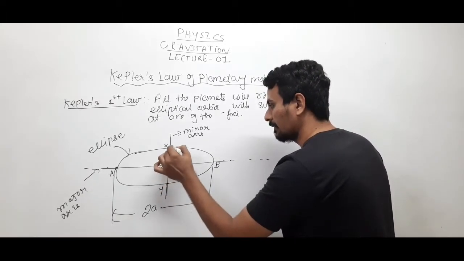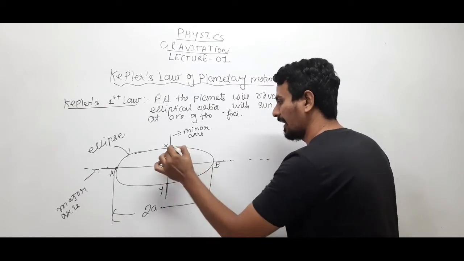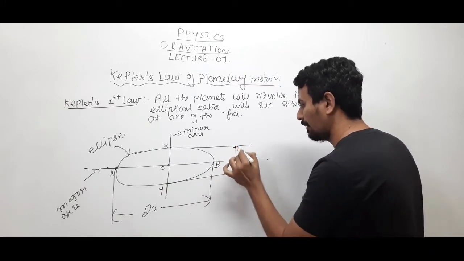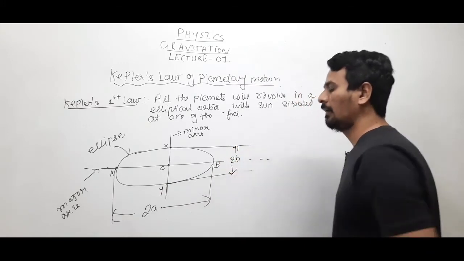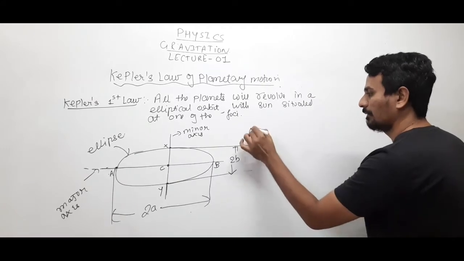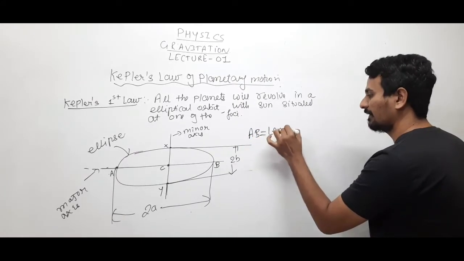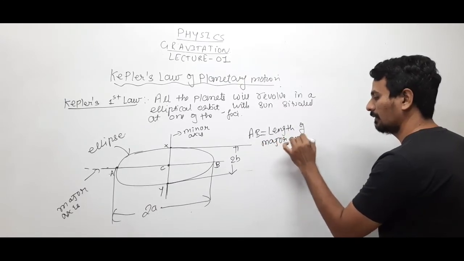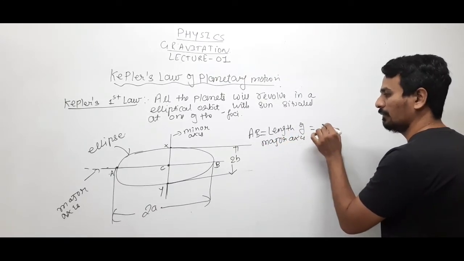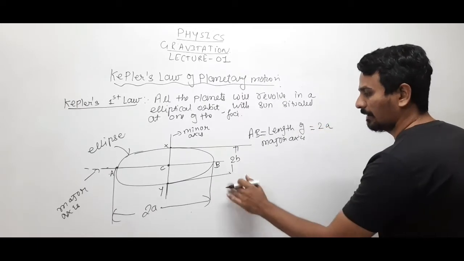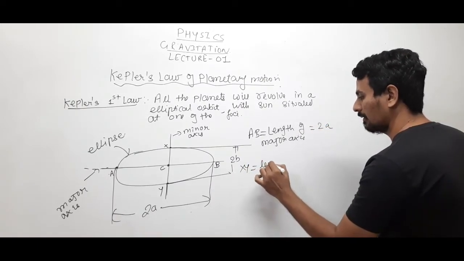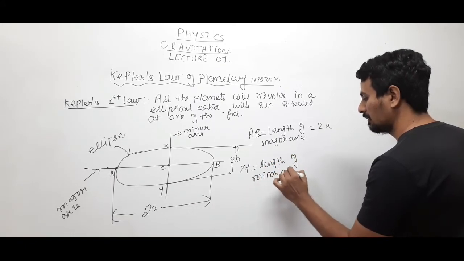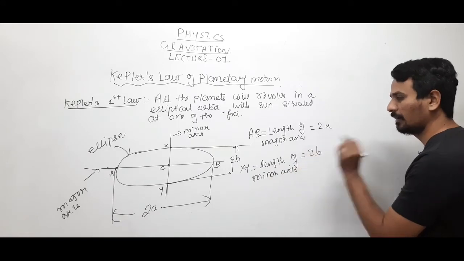This is B, this is B. So the length of the minor axis will be 2B. Right? So AB, the length of the major axis, will be equal to 2A, and XY, the length of the minor axis, will be equal to 2B.